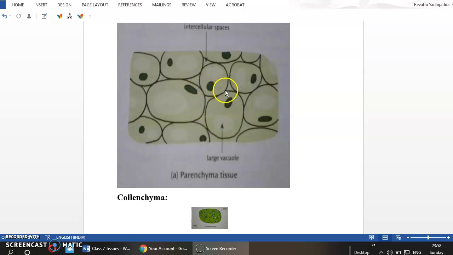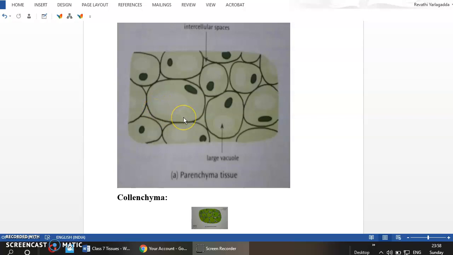spaces. In between the cells you can see the space. Air space is present in between the cells. Sometimes the space may be filled with cell sap or water. Since these spaces are present in between two cells, they are called intercellular spaces. The cells also contain a large, big vacuole in their cytoplasm.